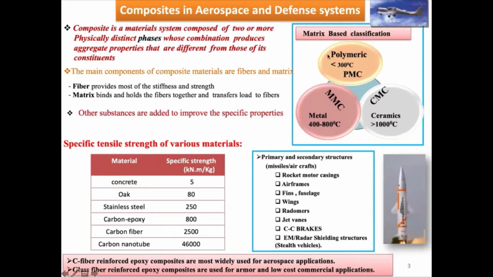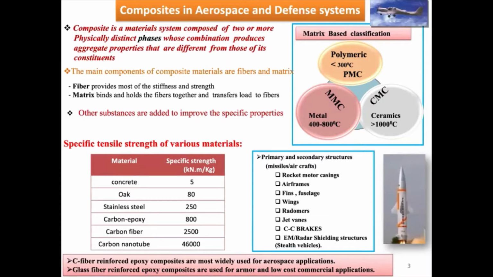They can be processed at temperatures up to 300, so the curing temperatures are not very high, and the advantage is that they are very lightweight. Carbon fiber reinforced epoxy composites are widely used in aerospace applications, whereas glass fiber is used in aerospace as well as armor applications, such as armor tanks or even bulletproof gear.